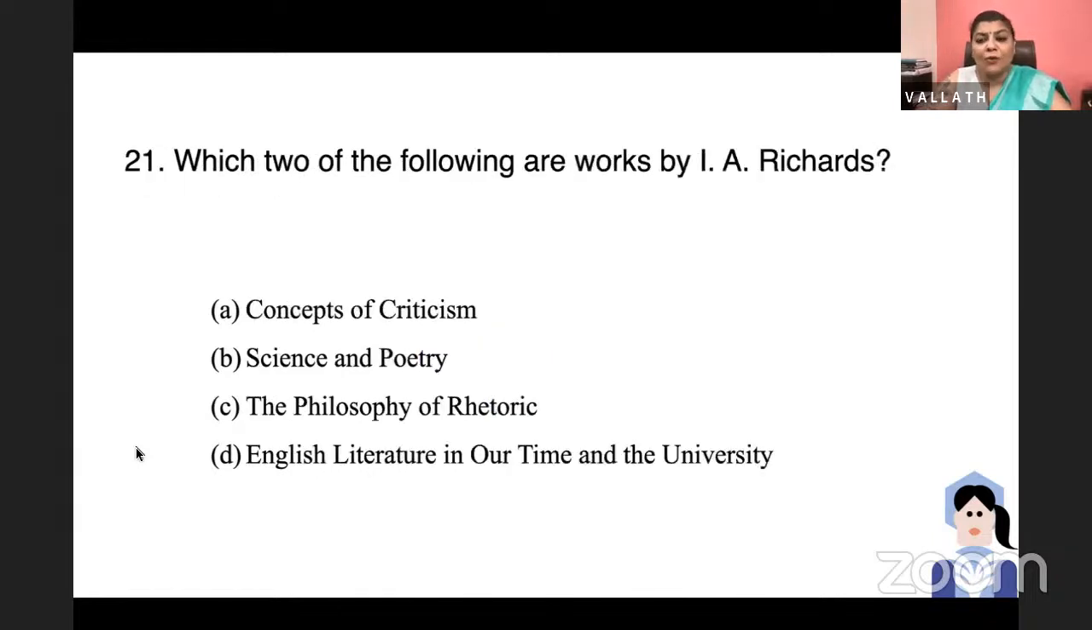Which two of the following are works by I.A. Richards? Concepts of Criticism, Science and Poetry, The Philosophy of Rhetoric, English Literature in Our Time and the University. The last one is by F.R. Leavis. I.A. Richards' two works: there are two here. They are Science and Poetry and The Philosophy of Rhetoric. I.A. Richards, F.R. Leavis, William Empson, they're all favorite candidates of SET question paper setters.